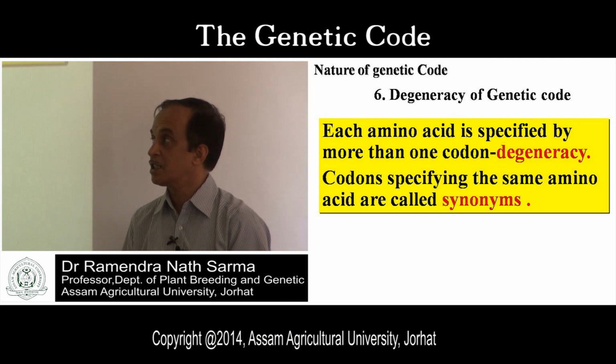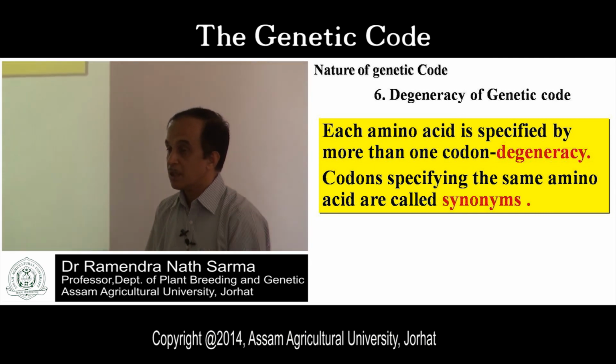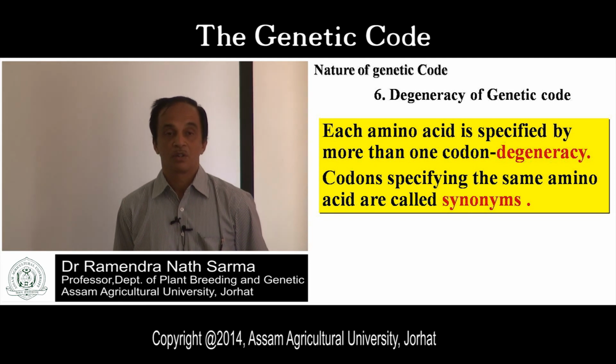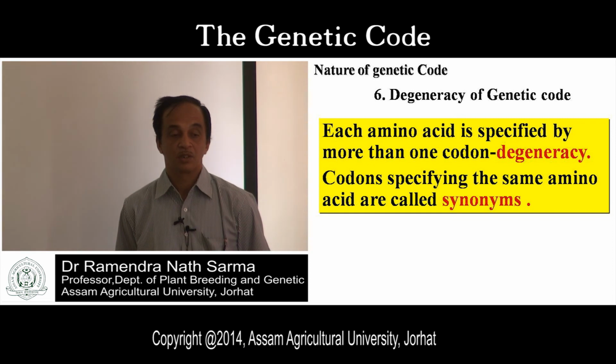What is degeneracy? Amino acids are coded by more than one codon. There is more than one codon for many amino acids. This is called degeneracy. Codons specifying the same amino acid are called synonyms.